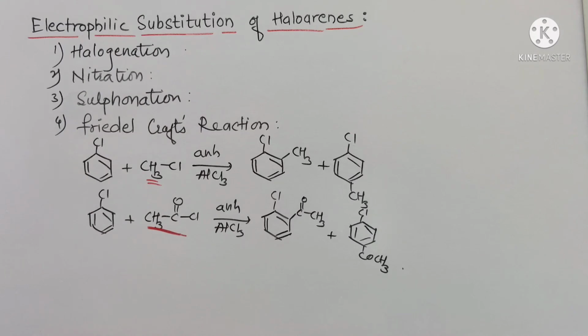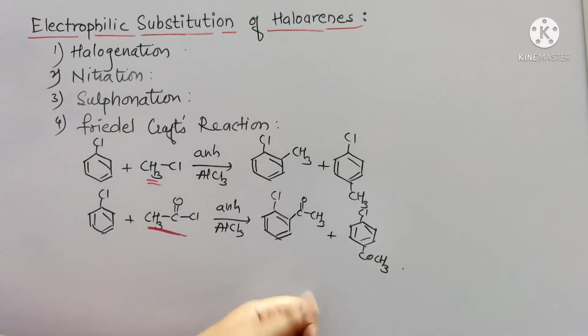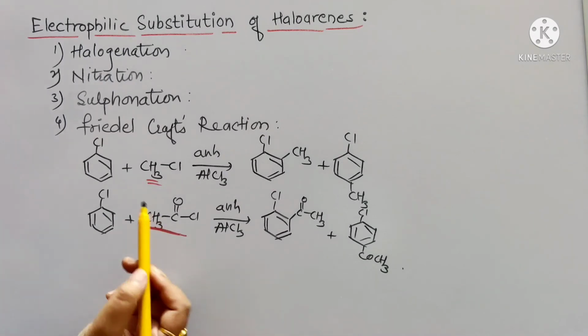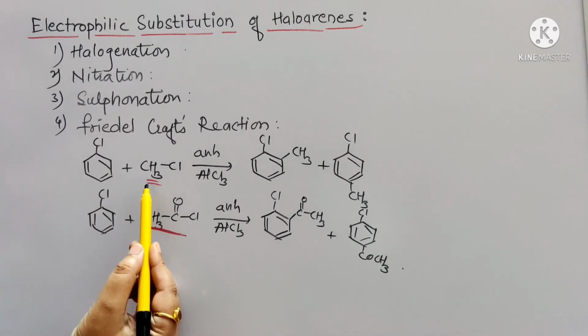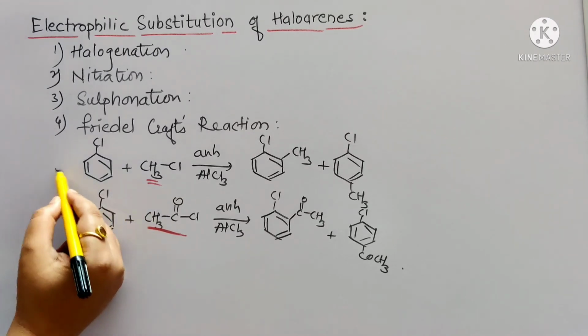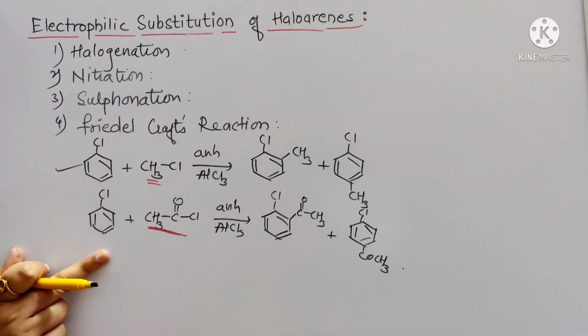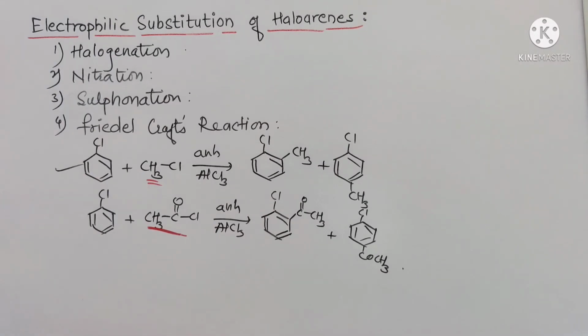The products formed here are 1-chloroacetophenone and 4-chloroacetophenone. Here, substitution of an alkyl group takes place, and here the substitution of an acyl group takes place. So this reaction is also known as Friedel-Crafts alkylation, and this reaction is known as Friedel-Crafts acylation. These four are the electrophilic substitution reactions of the haloarenes. Clear?